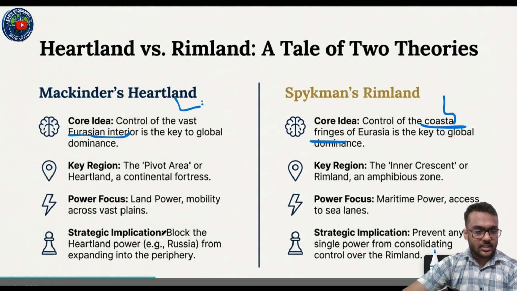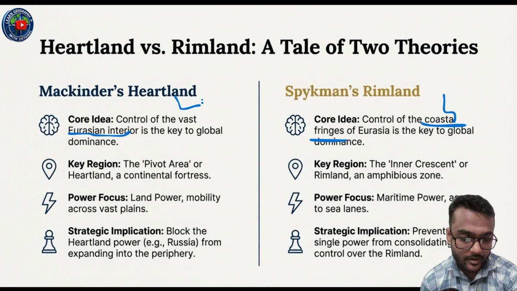There are some strategic implications. In Mackinder's heartland theory, block the heartland power, that is Russia, for example, from expanding into the periphery. On the other hand, according to Spykman, the strategic implication was preventing any single power from consolidating control over the Rimland.